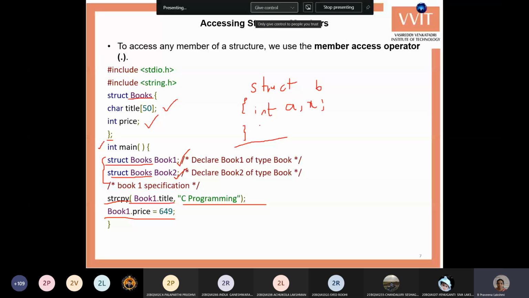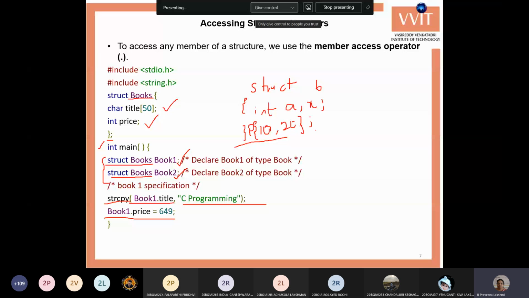You can assign the values, like a is 10, x is 20, curly brackets close and semicolon. Like this we can initialize the structure at the time of creating it. You are creating a variable p, and for that p variable you are assigning the values 10 and 20.